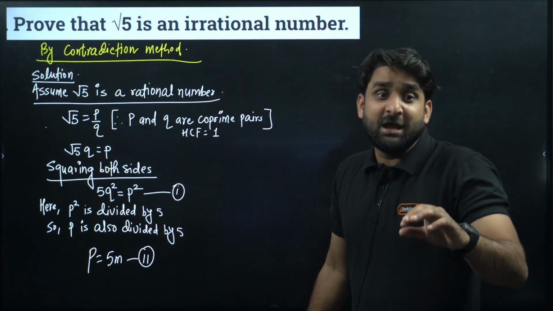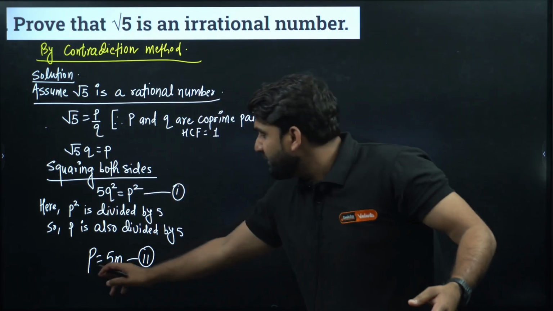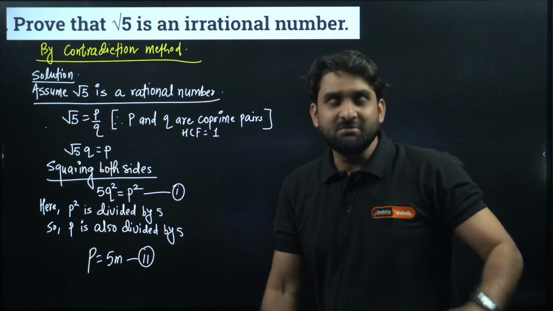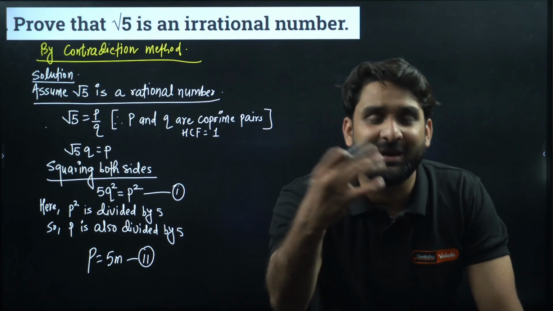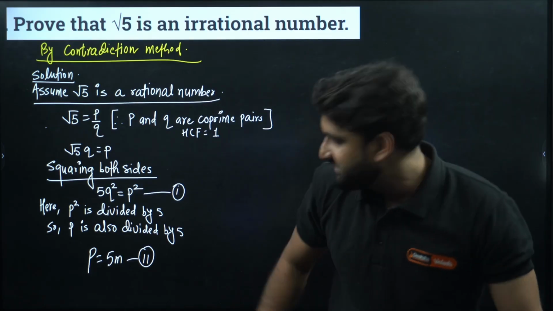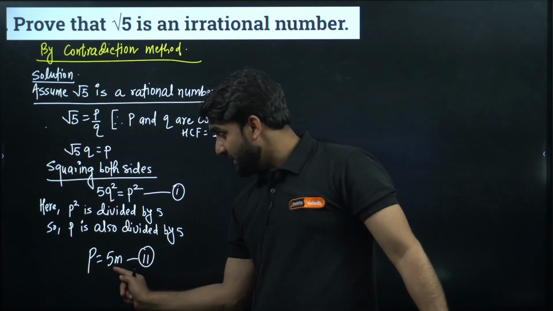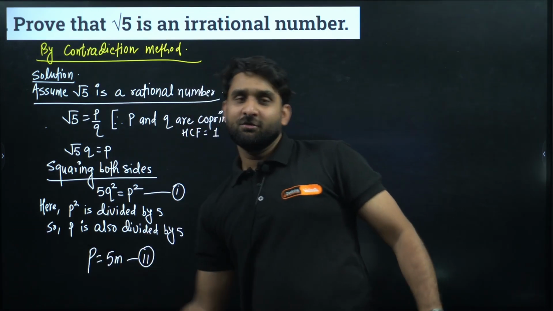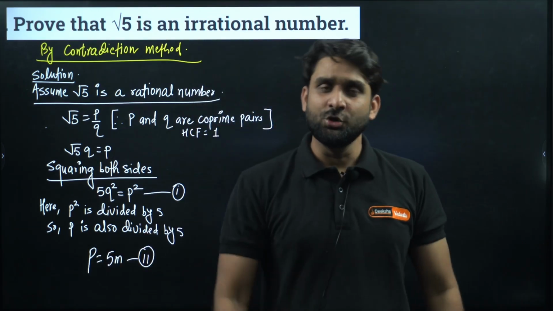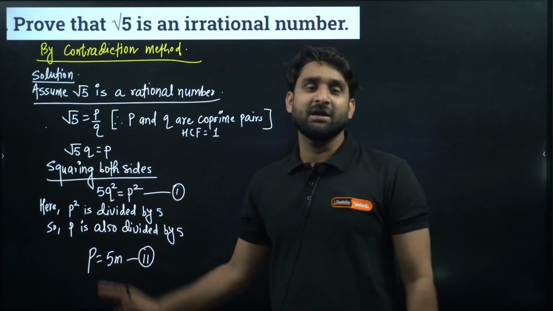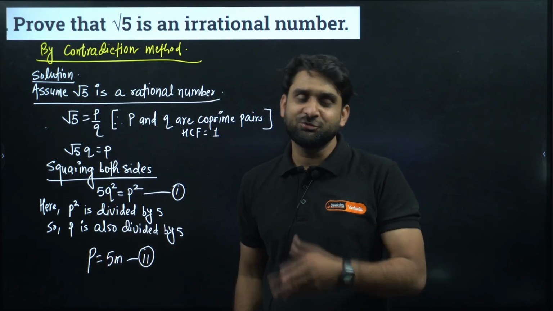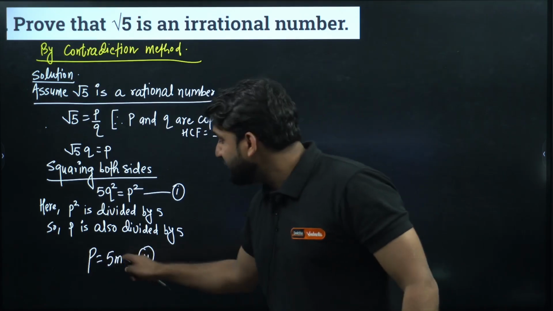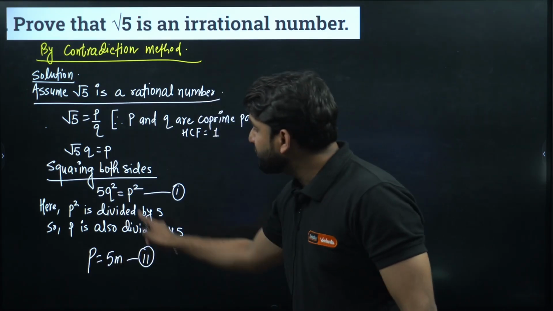If P can be divided by 5, we can write P is equal to 5 into something. My dear, at the place of m you can write anything. But this equation indicates that mathematically, if 5 is in multiplication with m, then 5 is dividing P. I love m, so I am writing m there. Now, if P is equal to 5m, we can put equation 2 in 1.